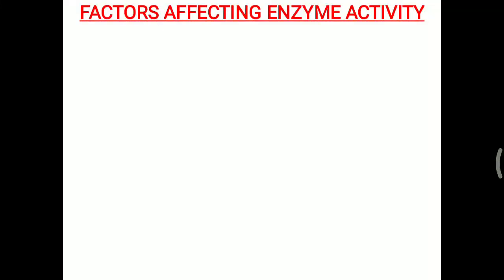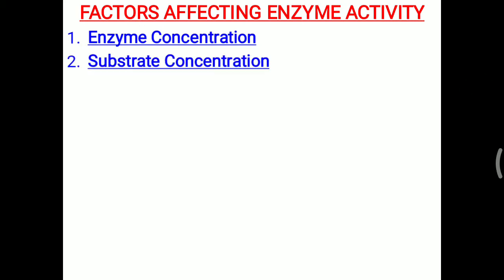Today, we will discuss factors affecting enzyme activity. The 10 most important factors affect the enzyme's working pattern or activity. First, enzyme concentration, substrate concentration and product concentration. Simply remember that the enzyme attaches to the substrate and makes product. These three concentrations of enzyme, substrate and product can affect enzyme activity.